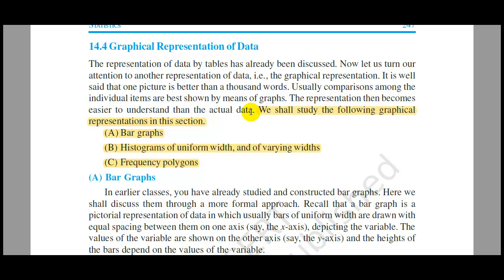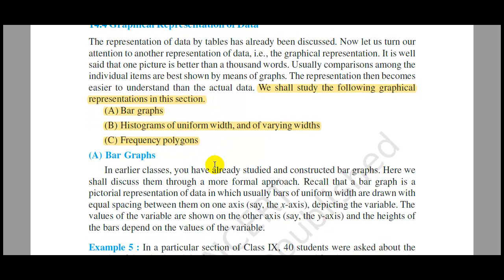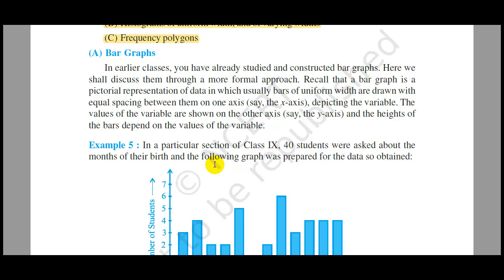In different ways we can present data graphically. In this chapter we are going to study the graphical representation of data in the form of bar graphs, histograms of uniform width and of varying widths, and frequency polygons. Let us first study what a bar graph is. You have already studied the bar graph in your lower classes. A bar graph is the simplest and the most widely used graph in which the numerical data is presented by bars or rectangles of equal width.